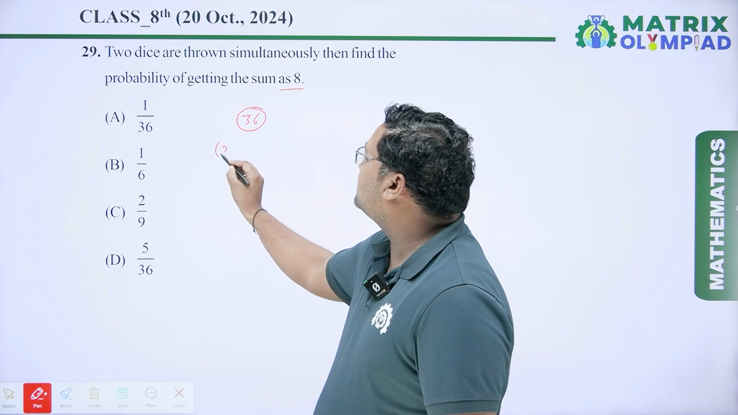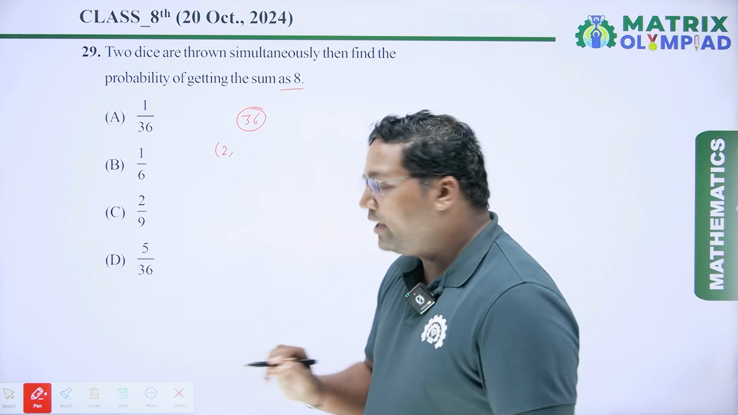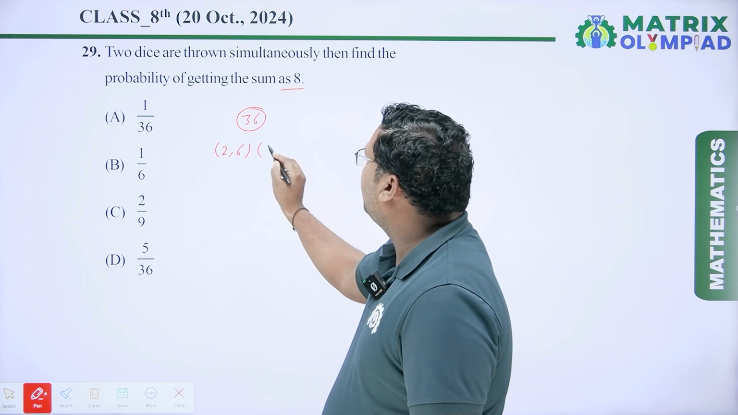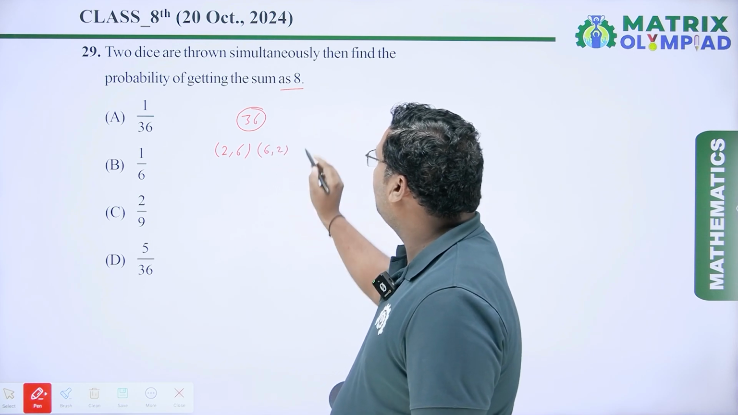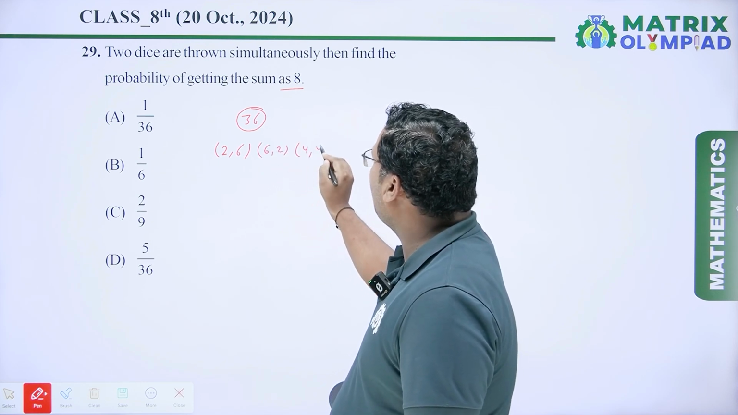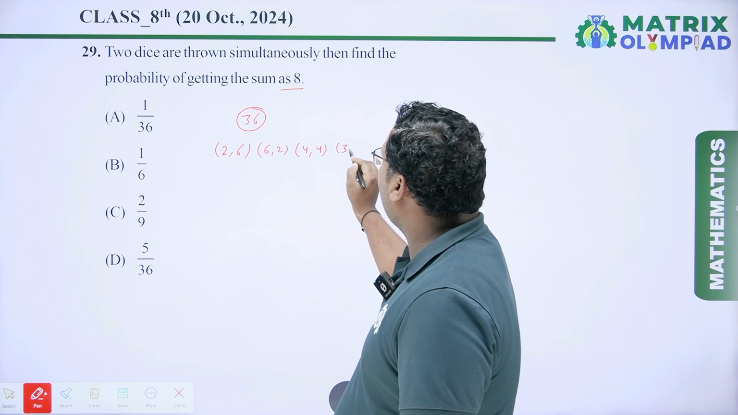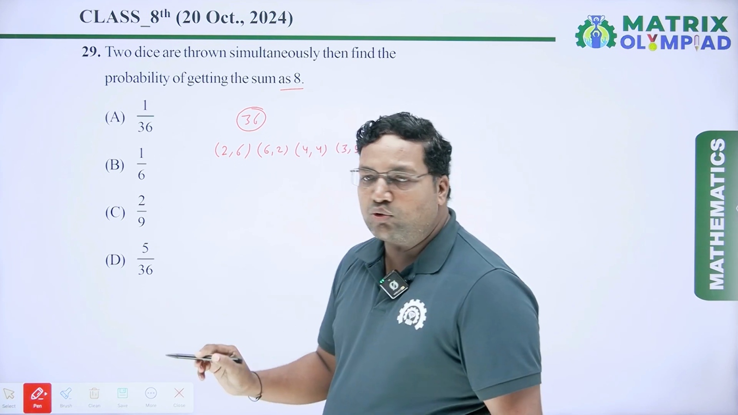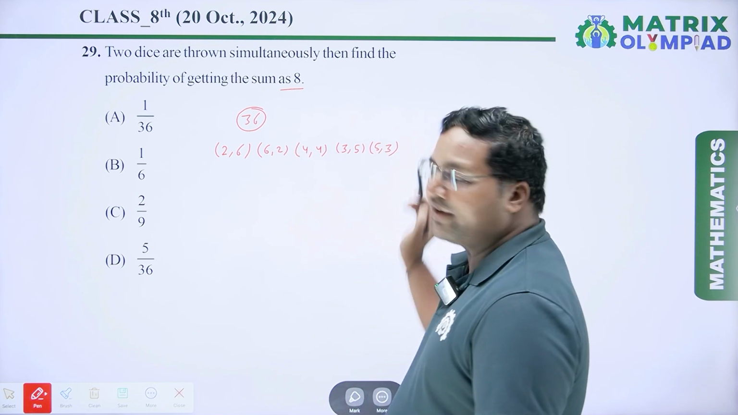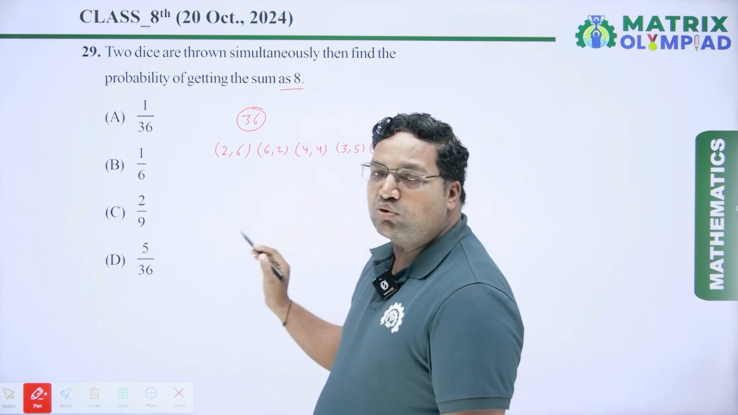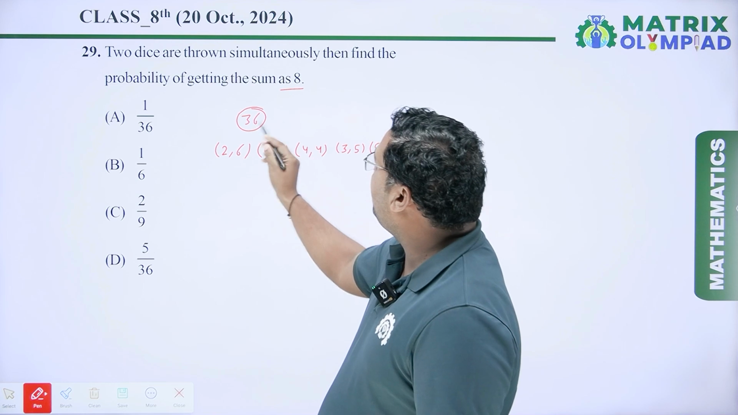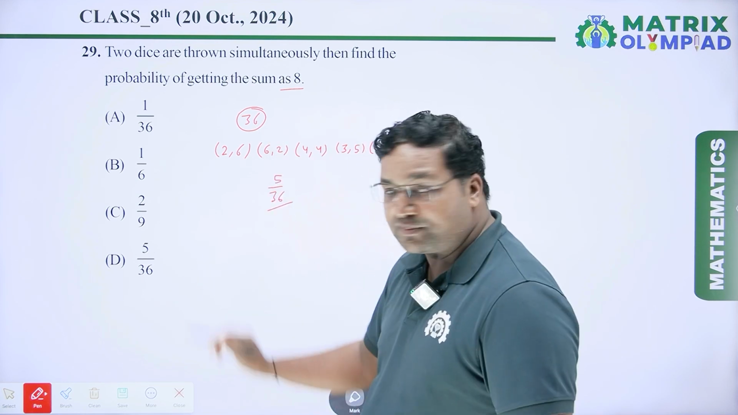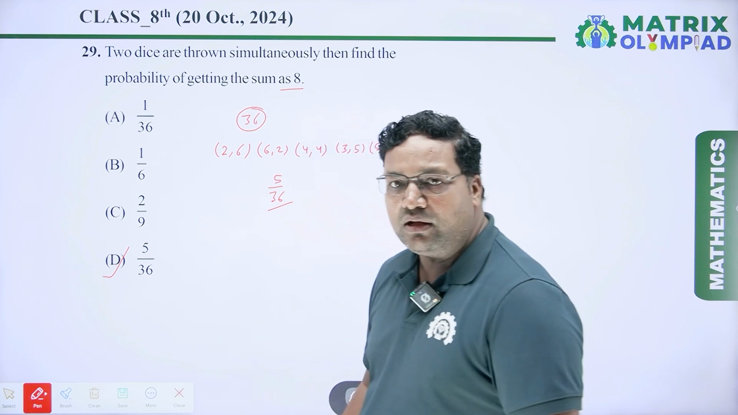If one die gives 2 and another die gives 6, so first is 2, 6. Next is 6, 2. Next is 4, 4. Next is 3, 5. And next is 5, 3. So total favorable outcomes are 1, 2, 3, 4 and 5. And the total outcomes are 36. So the probability of getting sum 8 is 5 upon 36, which is option D. So option D will be the right answer.